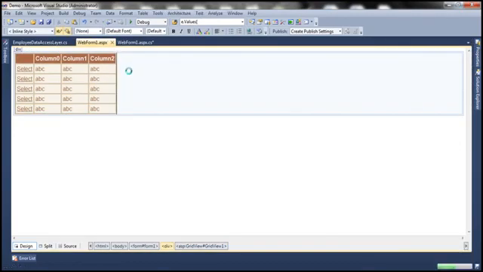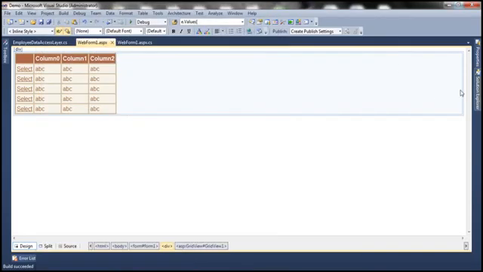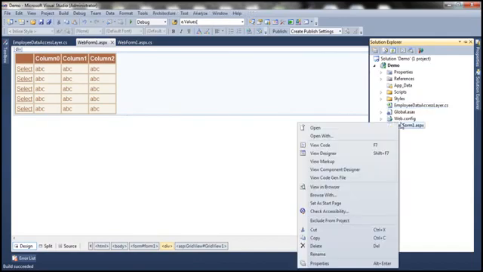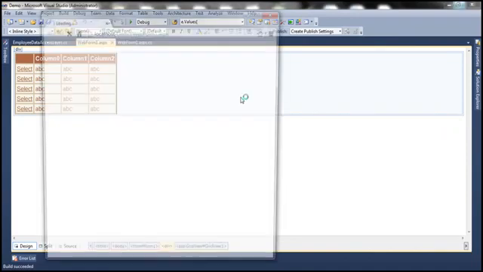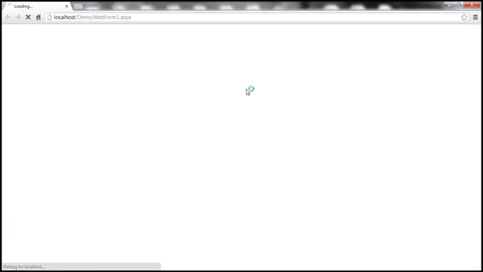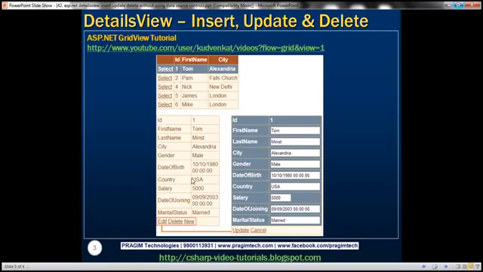So now let's run this and see what's going to happen when the web form loads. Obviously, the grid view control should display. Let's actually set this WebForm1 as our start page, and now let's run this. So the web form should load with all the employee basic details, and we should also have the select button. When I click select, the employee row should be selected within the grid view control. And then for the selected employee, we should show his details within the details view control.